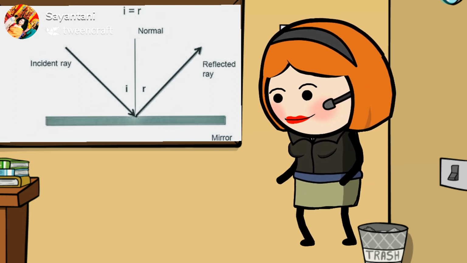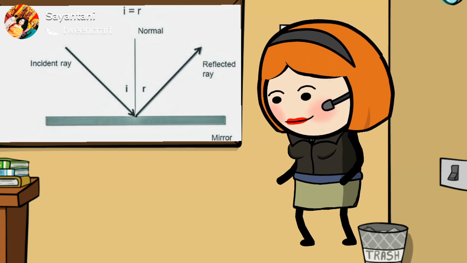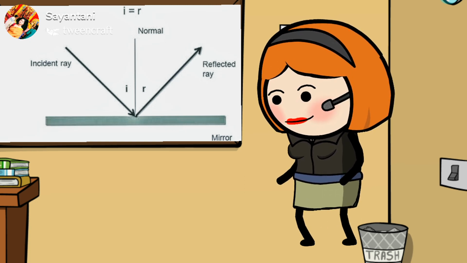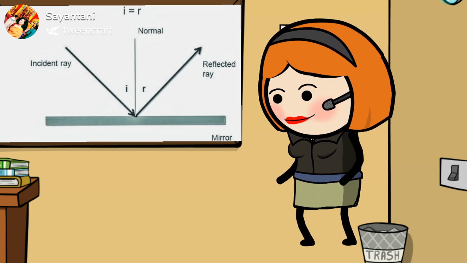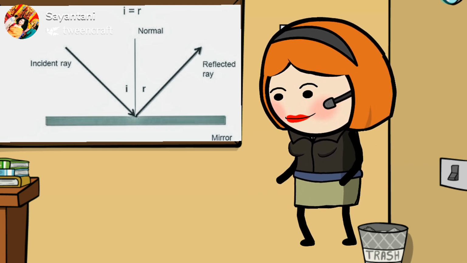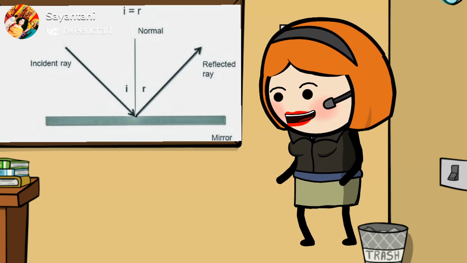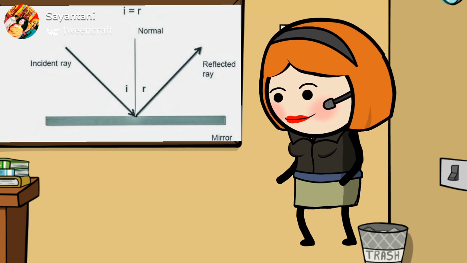Now over here, when you draw the diagram, what do you need to mention? One, you have to mention the mirror or the reflecting surface. It can be a mirror, it can be any reflecting surface from where the light is reflected. Next, you have to mention the two rays, incident ray and reflected ray. Next, you have to mention the normal. And next, you have to mention angle I and angle R, that is the angle of incidence and angle of reflection, and that angle I is equal to angle R, which is one of the laws. You need to mention this in the diagram.